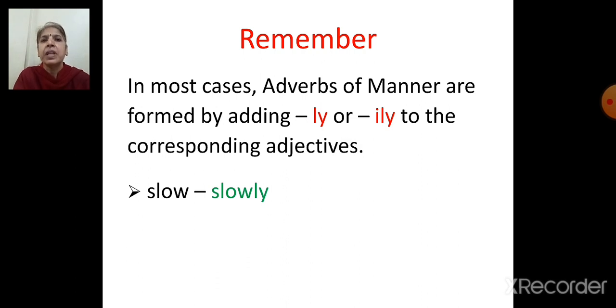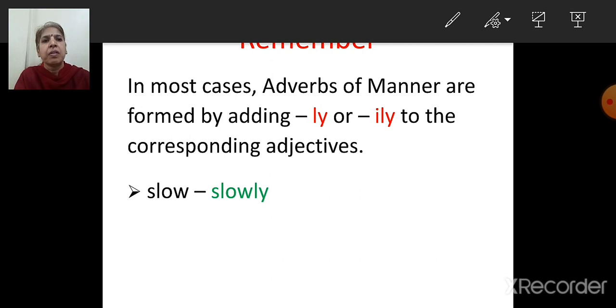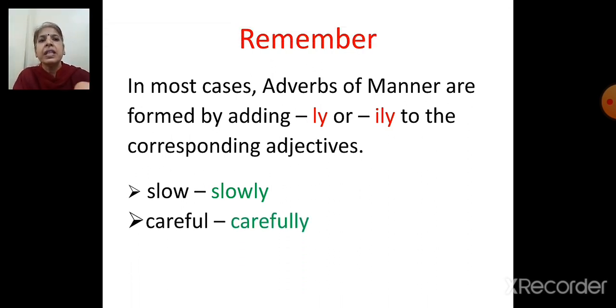For example, if the adjective is slow, you add ly, it will become adverb. Adjective is careful. You add ly to it, it will become adverb. Noisy.